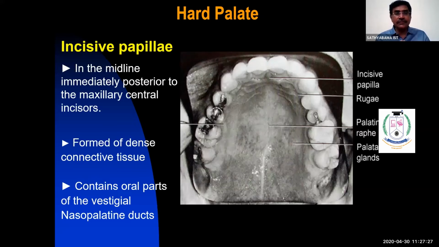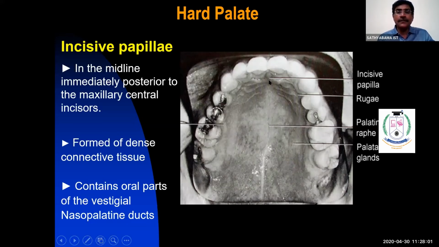So the incisor papilla. This is the incisor papilla. This is all very important. When you go to prosthetic work, when you're taking an impression of the upper jaw, they may ask what is the incisor papilla, what are the rugae, where is the mid-palatal raphe. So these are all very important structures. So the incisor papilla is nothing but dense collagen fibers, dense connective tissue present in the midline immediately posterior to the maxillary central incisors. Okay?